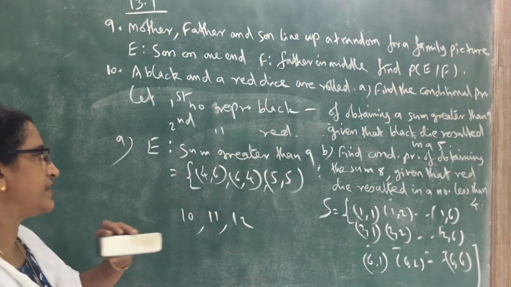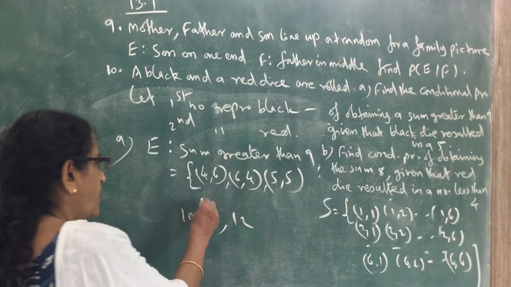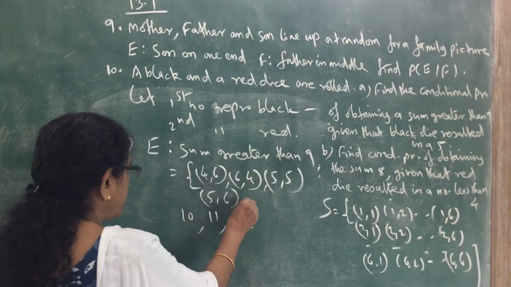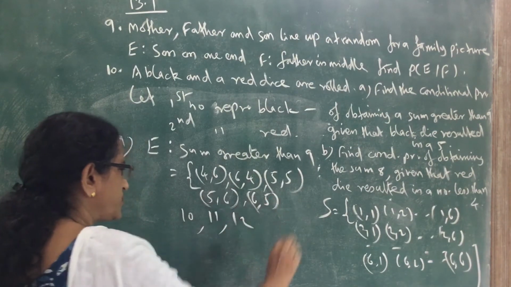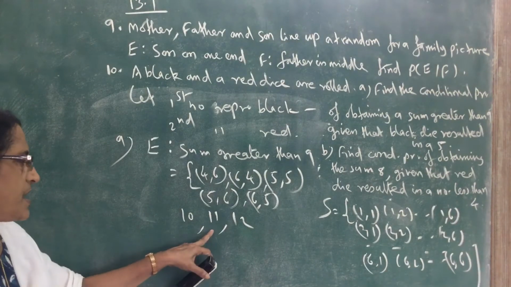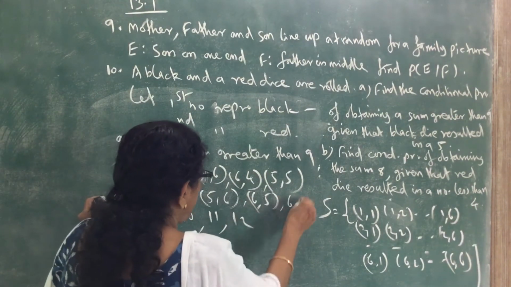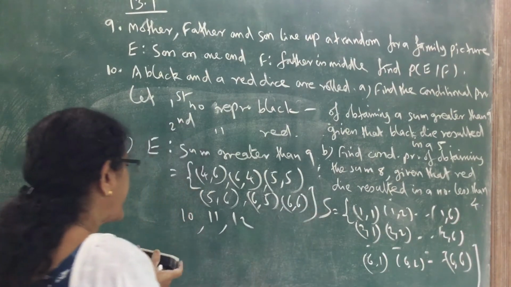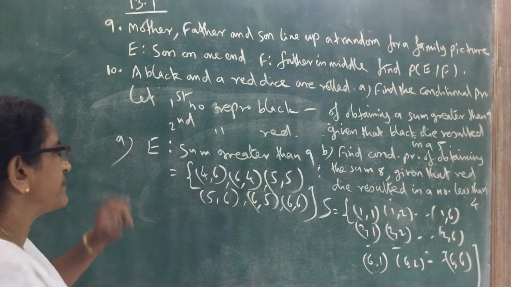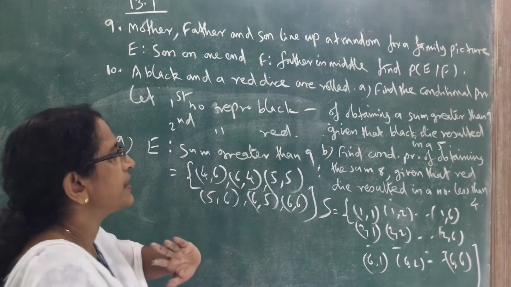Now sum 11. Which are the cases? Sum 11: 5, 6 and 6, 5. These are the two cases where the sum is 11. Now sum is 12. Only one: 6, 6. Sum 12. So these are the elements in the event E. Sum greater than 9. This is the event.